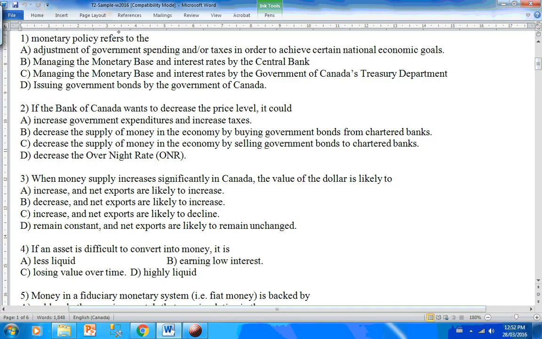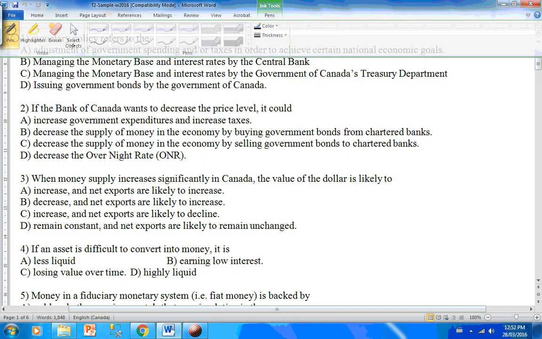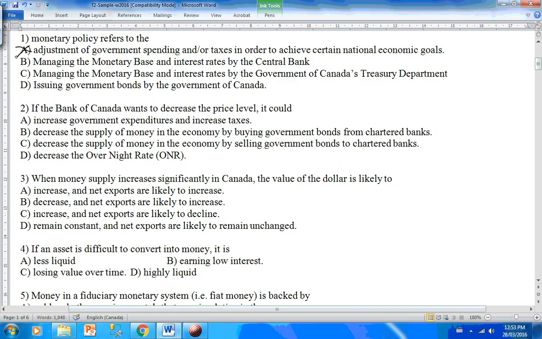Monetary policy refers to the, choice A, adjustment of government spending and or taxes in order to achieve certain national economic goals. Monetary policy is carried out by the central bank of a country. In the case of Canada, it is Bank of Canada. It is an agent of Canadian government, but it is not actually the Canadian government that carries out this policy. Central Bank of Canada independently carries out these policies, and therefore I cannot take choice A because it is not mentioning the Bank of Canada here.